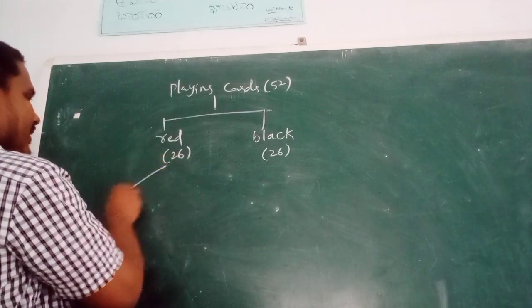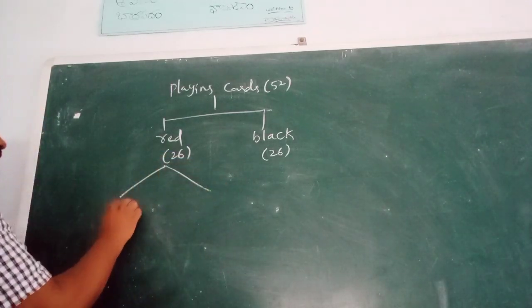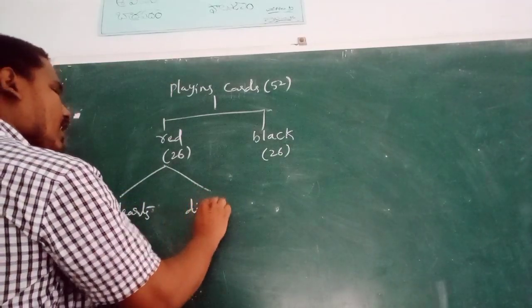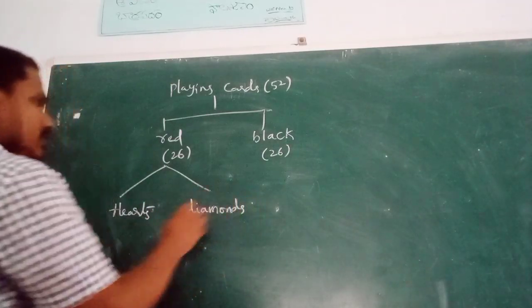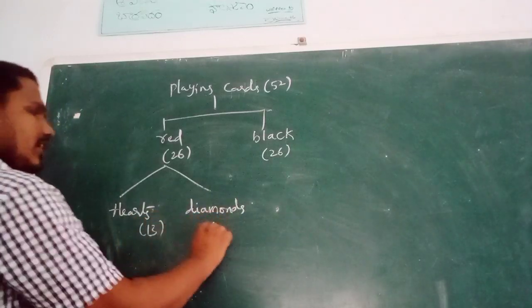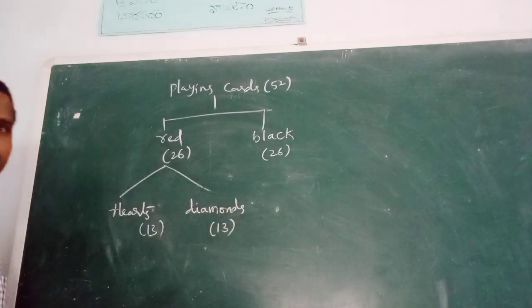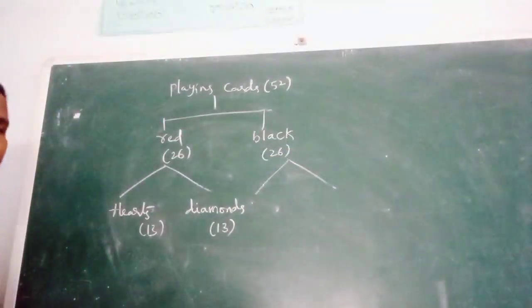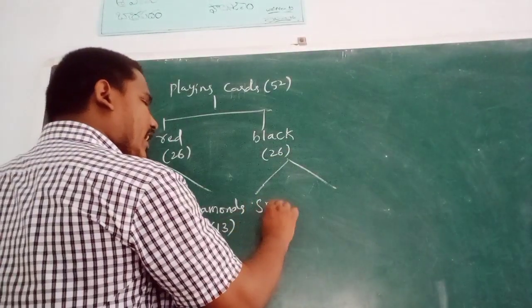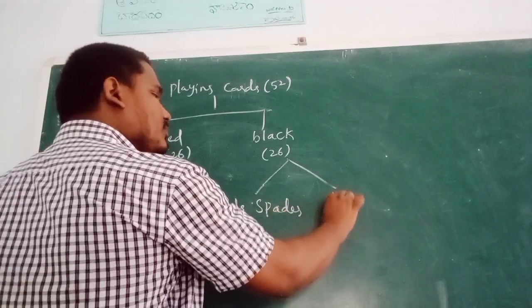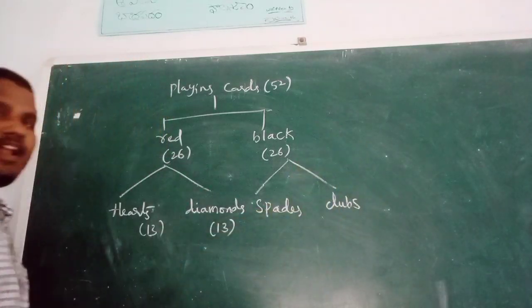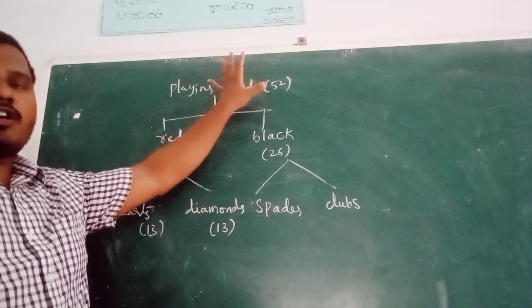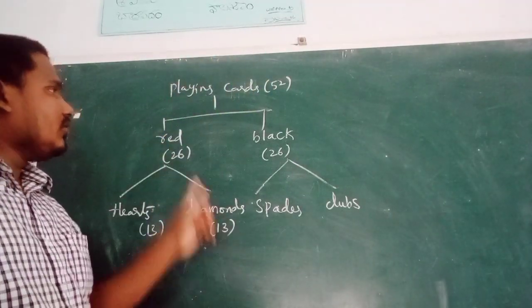Again, red can be divided into two types, hearts and diamonds, 13 each. Black can also be divided into two types, spades and clubs.